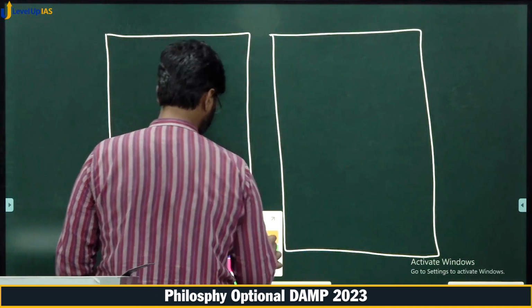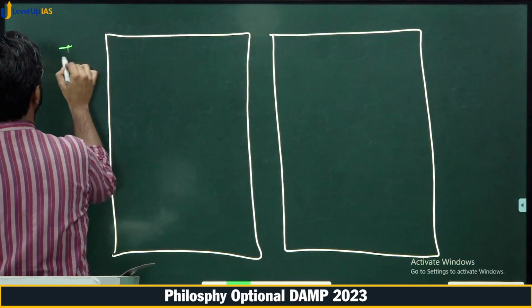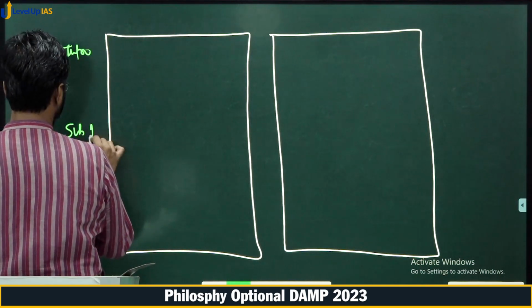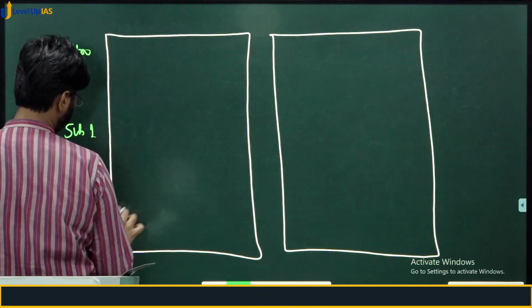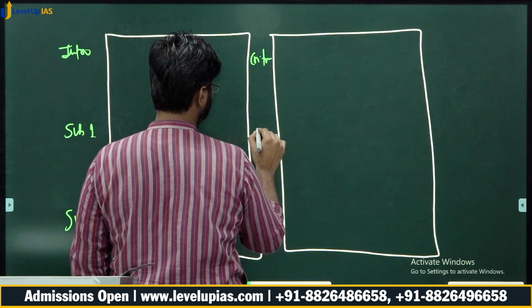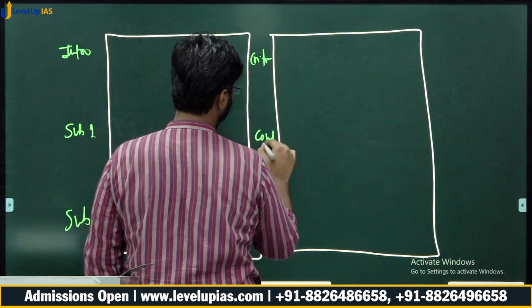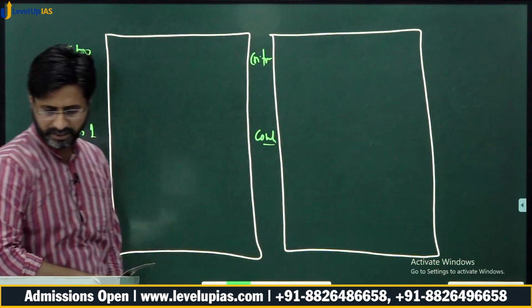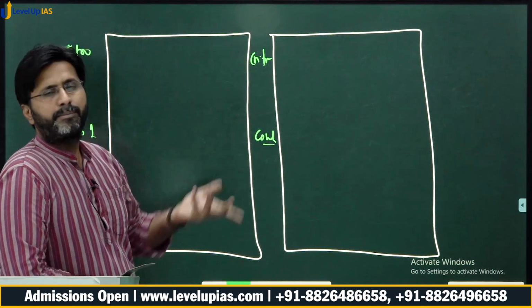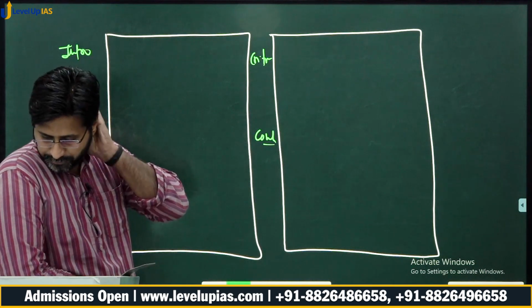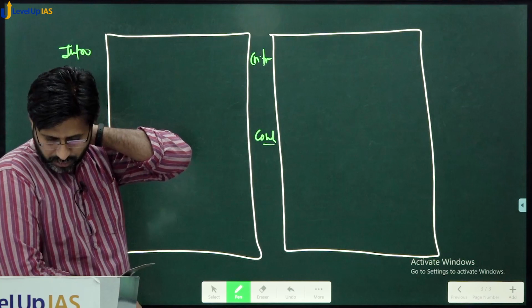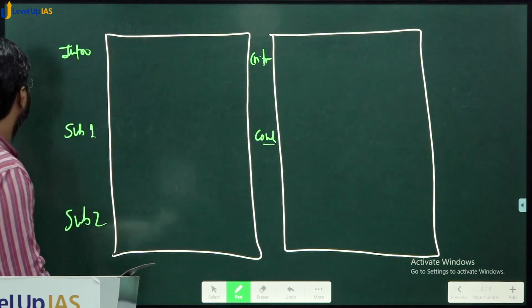Okay, same thing. First you write intro, then you write subheading 1, then you write subheading 2, then you write critical, and then you write conclusion. Now here again criticism is not very relevant, basically because you are anyway comparing two different schools. Okay. So any introduction?